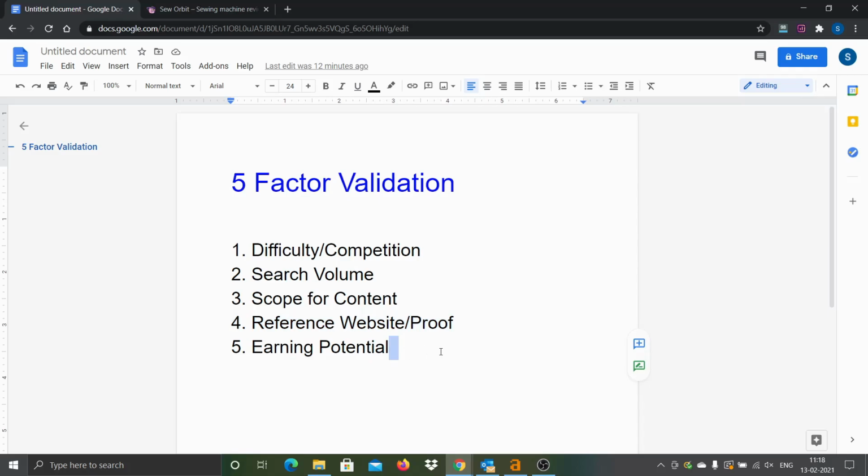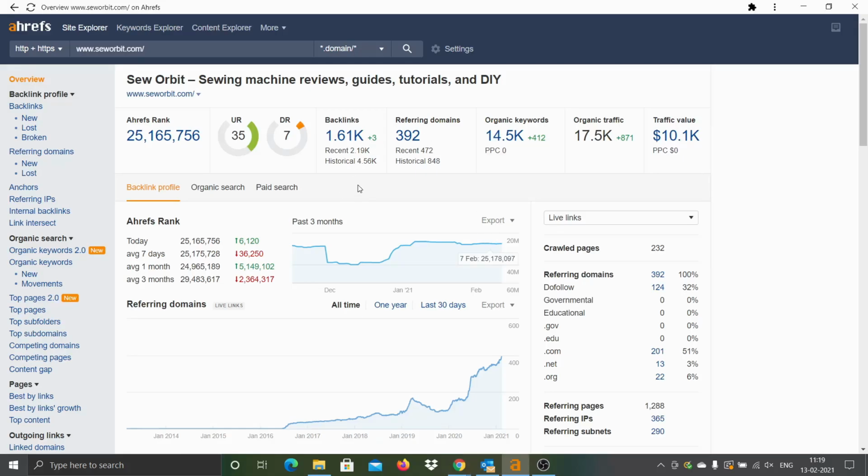So the last validation is earning potential. Finally, at the end, we create this niche website to make some money. So let's verify the earning potential for this particular micro niche. The typical way I normally validate this is, I look at the reference site I picked up and see the traffic value. So if traffic value is high, then the potential is high.